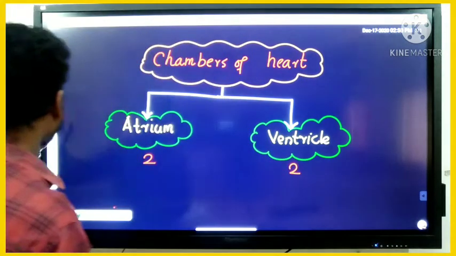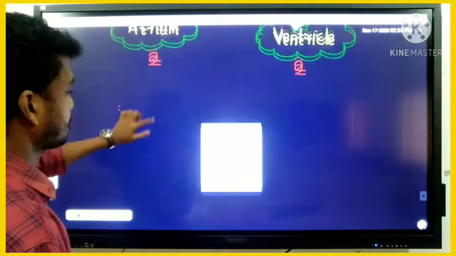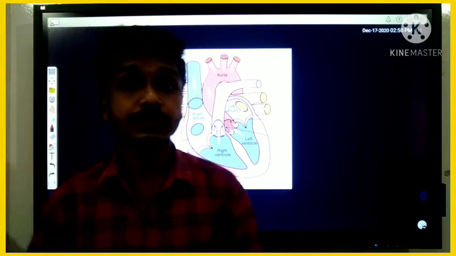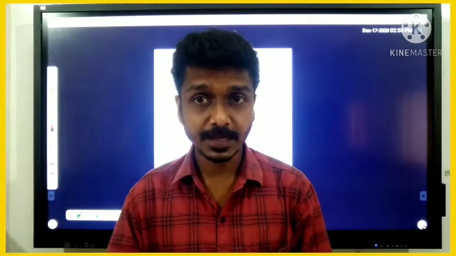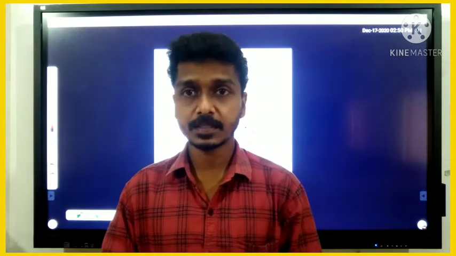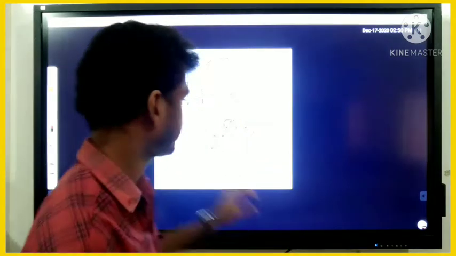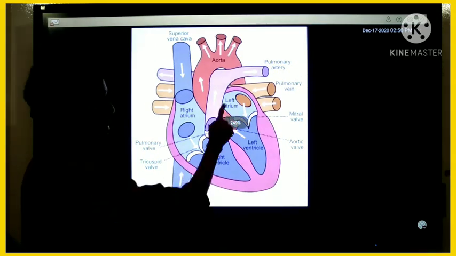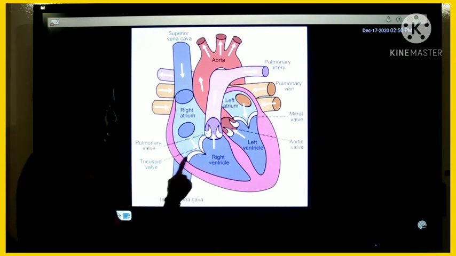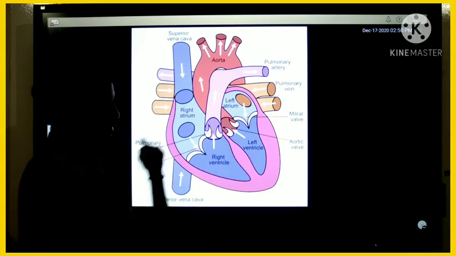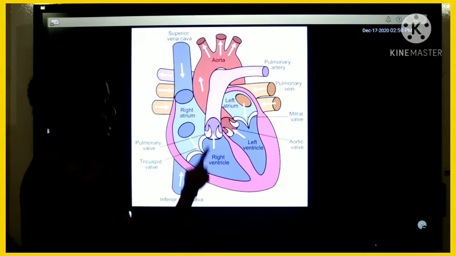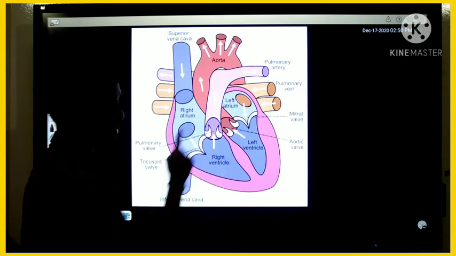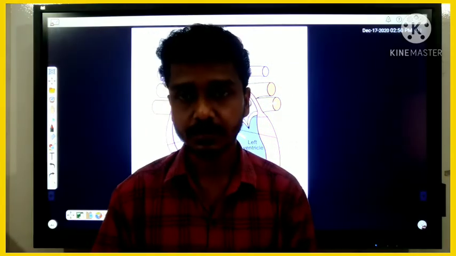Look here. Human heart. We already mentioned that the human heart has how many chambers? Four chambers, right? Let me introduce the four chambers of the human heart. First one, here you can see right atrium, left atrium, right ventricle, left ventricle. Two atriums and two ventricles. Four chambers of the human heart.